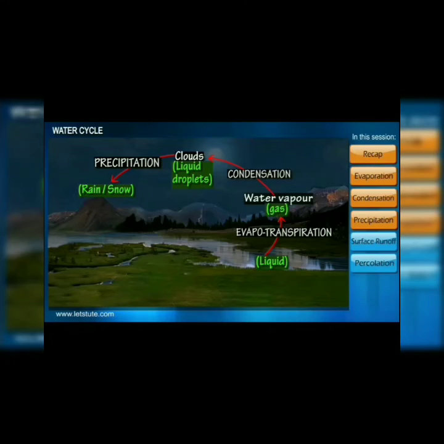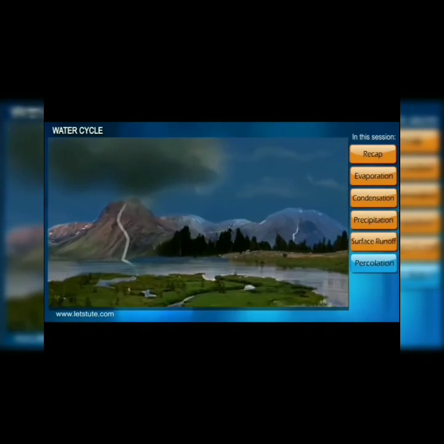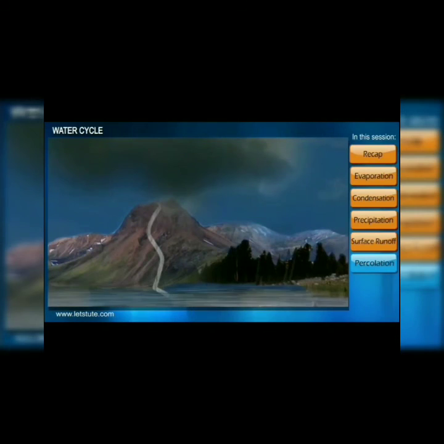Now the next one is surface runoff. Where do the rainwater and snow water go? Rainwater or snow water either goes directly into a river or ocean, or runs over the earth's surface. This is called surface runoff.